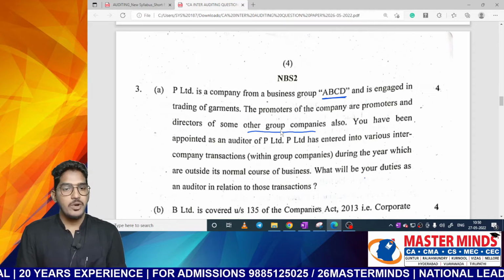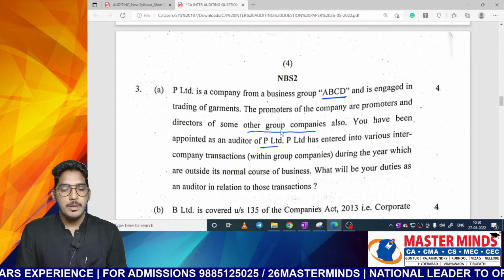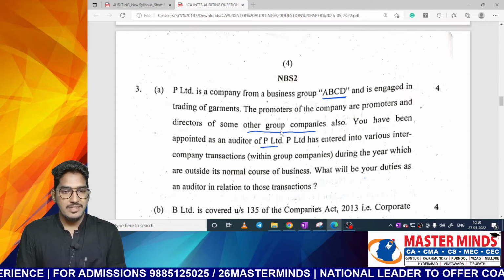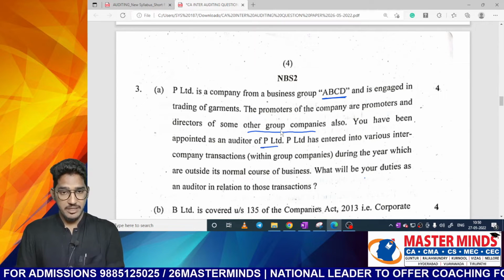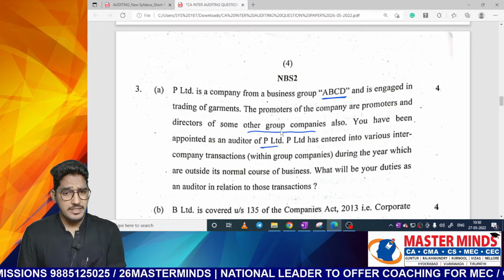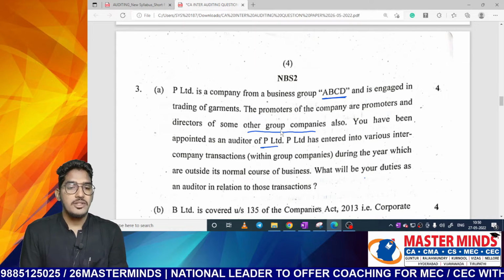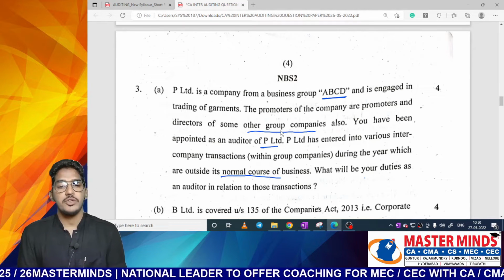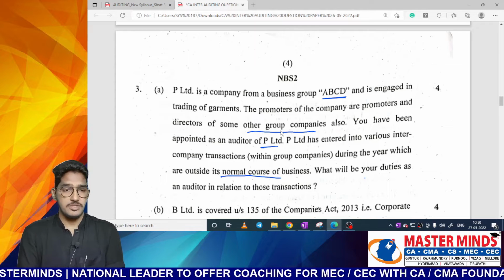You have been appointed as an auditor of P Limited. P Limited has entered into various intercompany transactions. That means they have entered into related party transactions during the year which are outside its normal course of business. What will be your duties as an auditor in relation to those transactions?